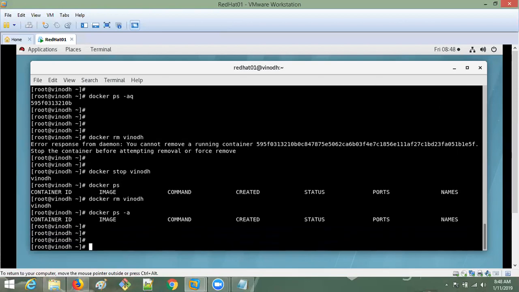So this is the way we are going to do it. We have to stop it and then remove it. If you want to do it forcefully, the same command docker rm only, you just have to add the extra attribute -f and you can remove. Like this, the container name or container ID you can give also. Don't use force all the time. Only if required, go with force. It's a best practice to first stop the container and then remove it.